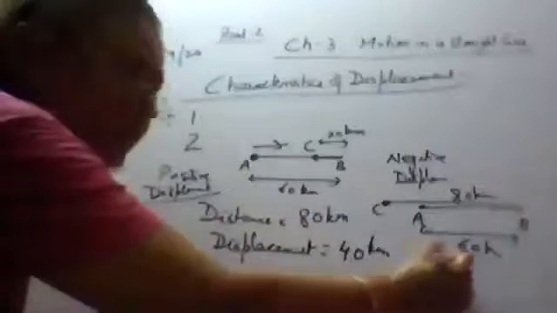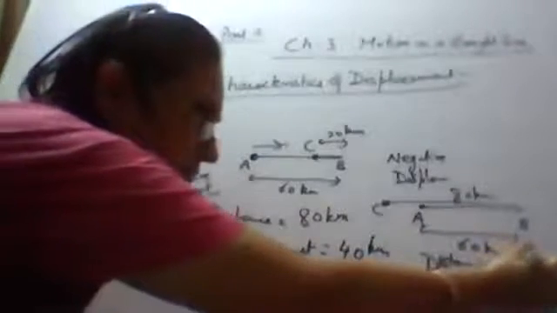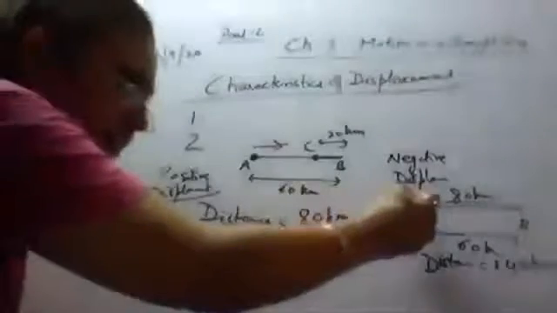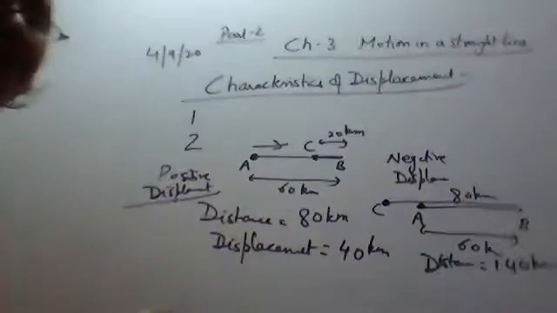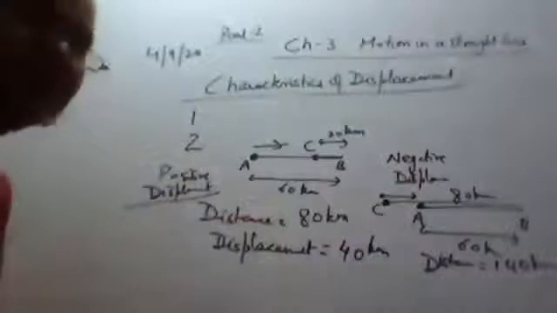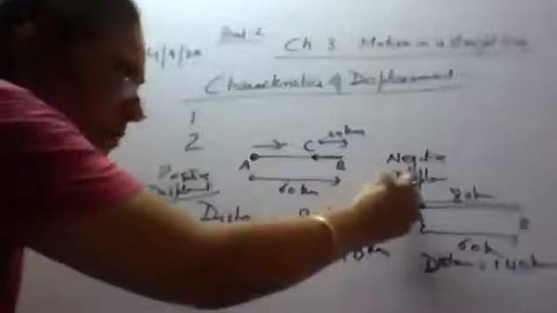So what is the distance in this case? Distance is equal to 80 plus 60, that is 140 kilometers. Where is the displacement? A is the initial position and C is the final position. The magnitude of the displacement is 80 minus 60, that is 20 kilometers.